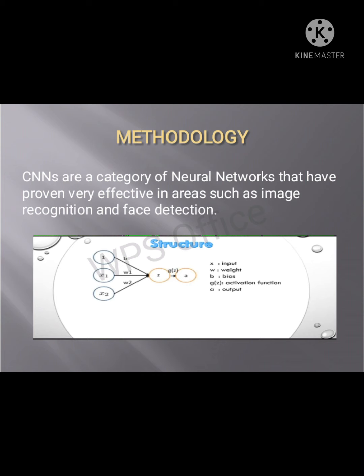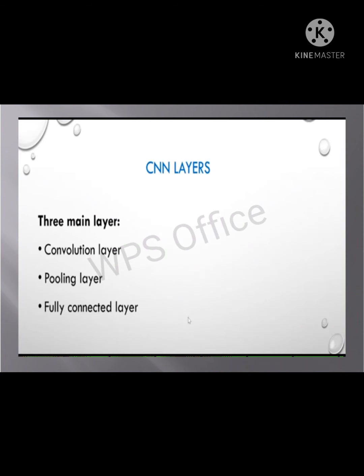The first algorithm is CNN, the convolutional neural network. It is a neural network that has proven very effective in areas such as image recognition and face detection. The CNN is made up of many layers, consisting of filters and kernels or neurons that have weights and biases. There are three layers in the CNN architecture: the convolution layer, the pooling layer, and the fully connected layer.